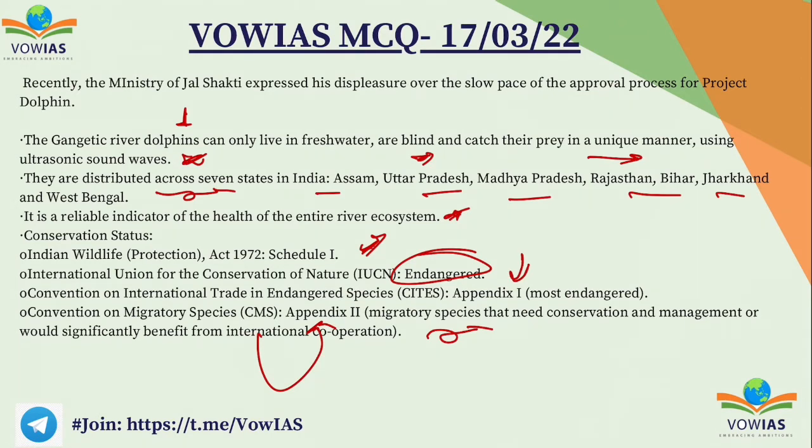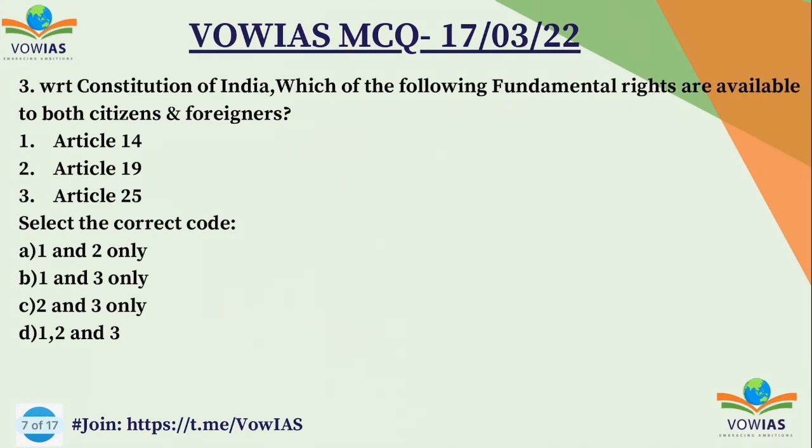So these are the things. Now let's look at the next question, the third question. With respect to the Constitution of India, which of the following fundamental rights are available to both citizens and foreigners? First one, Article 14, second one, Article 19, and third one, Article 25. You have to choose the correct option. So the fundamental rights which are available to both citizens and foreigners.